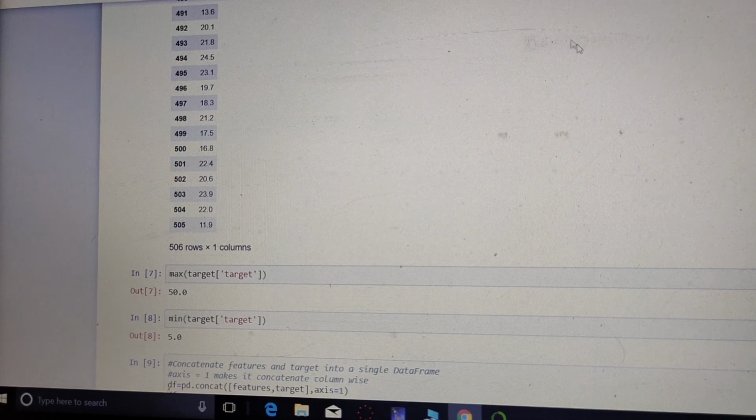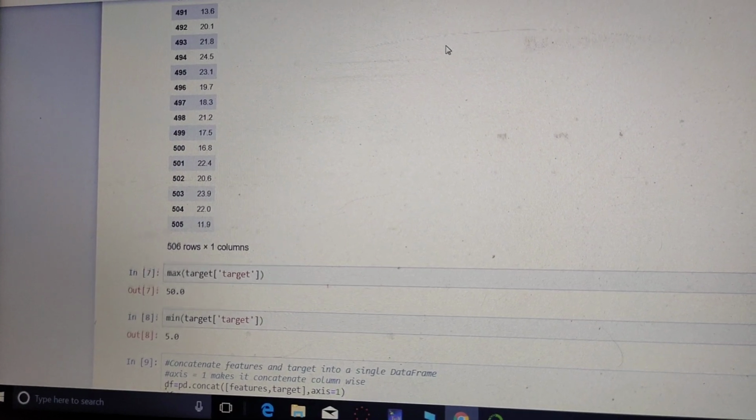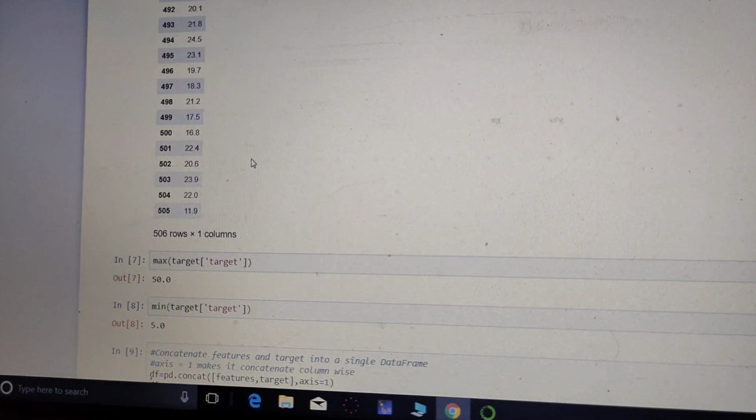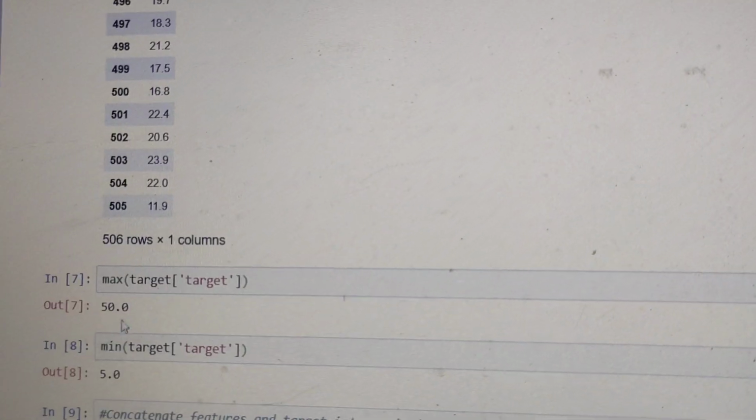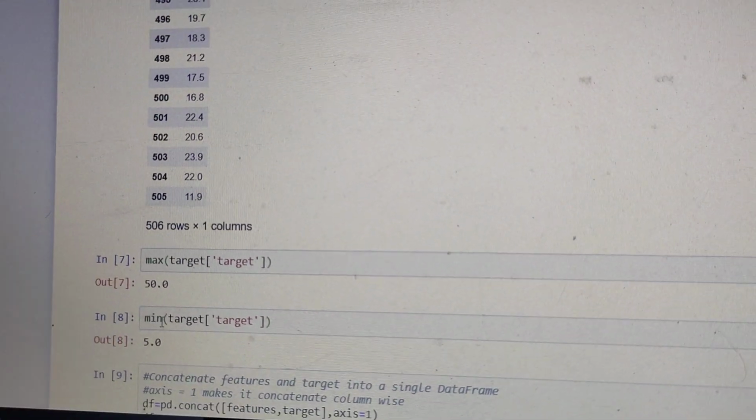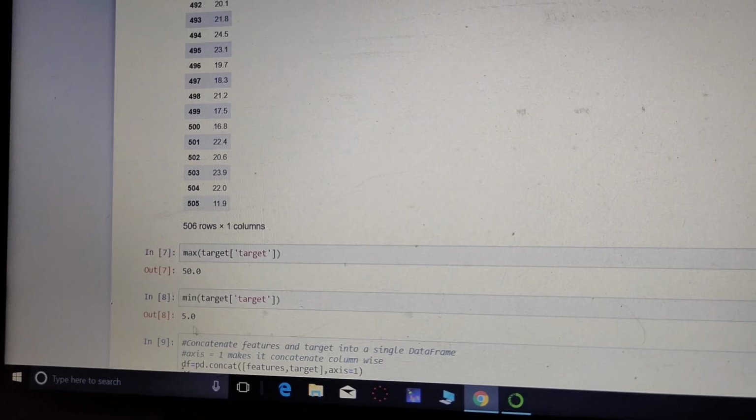In this dataset the maximum target value is 50 and the minimum target value is 5. This is the maximum target, this is the minimum target.